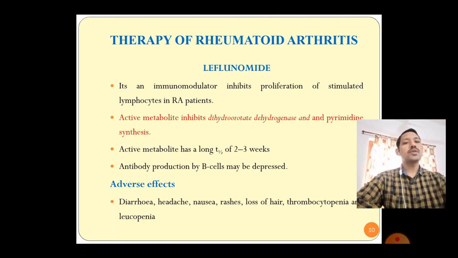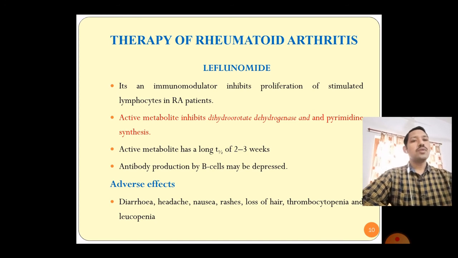Next drug which is being used to control the RA process, that is leflunomide. It is an immunomodulator, inhibits the proliferation of stimulated lymphocytes in RA patients. It has a metabolite which is also active, which inhibits dihydroorotate dehydrogenase and thus pyrimidine synthesis.